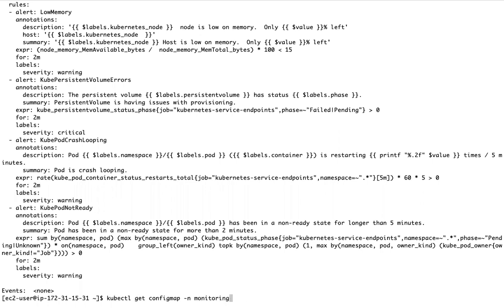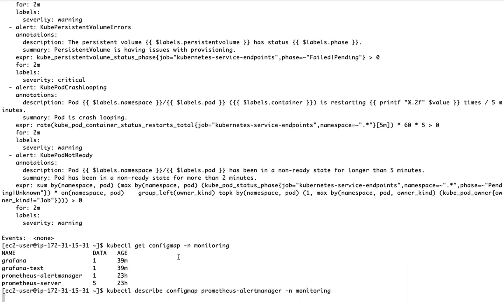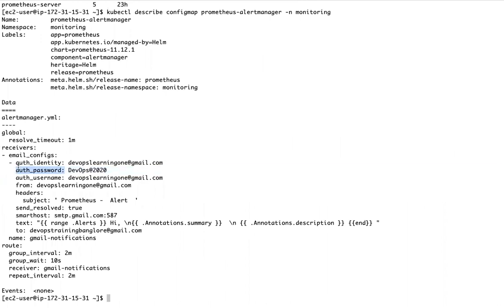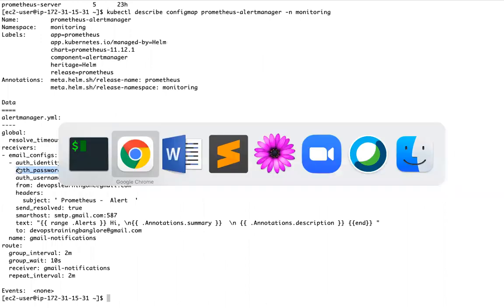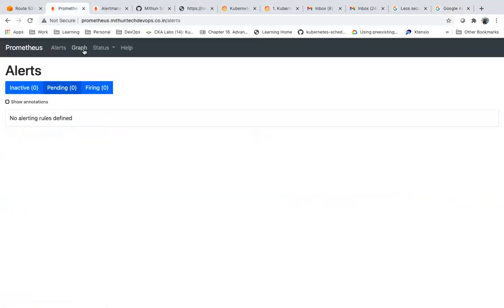Now if you see the Alert Manager config map also, here my Alert Manager configuration rules have also been defined, right? Now let me show my Prometheus. Let me refresh this page.